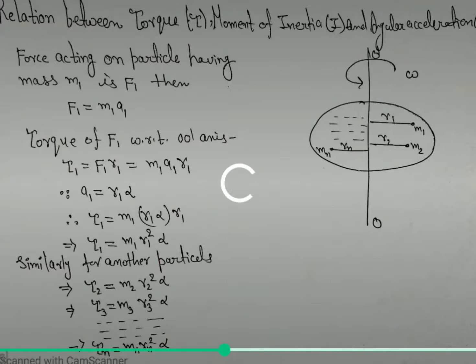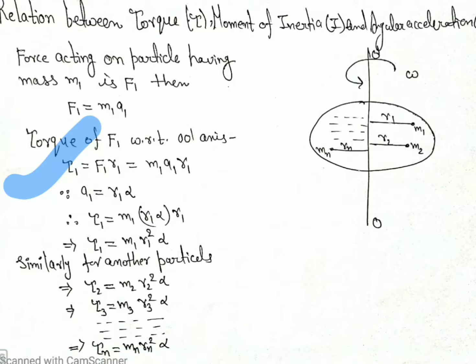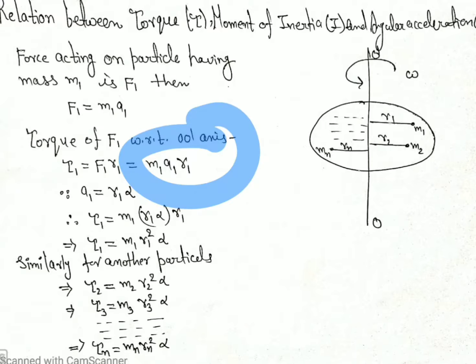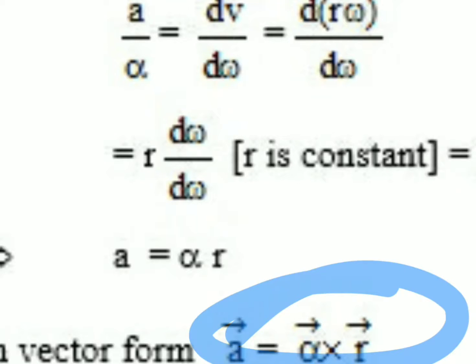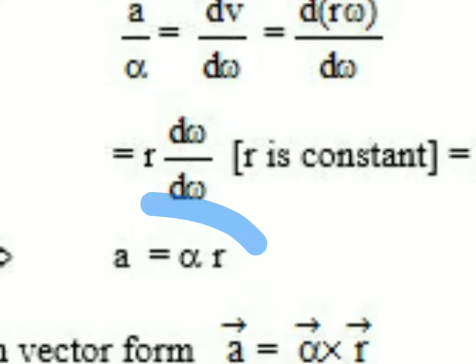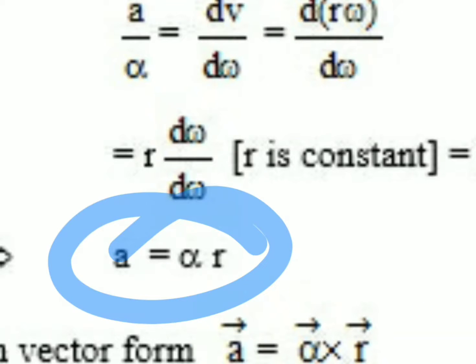So tau 1 equals F1 R1, and putting the value of F1 here we get tau 1 equals m1 a1 r1. We all know the relation between linear and angular acceleration: a vector is equal to alpha vector cross r vector, or a equals r alpha.